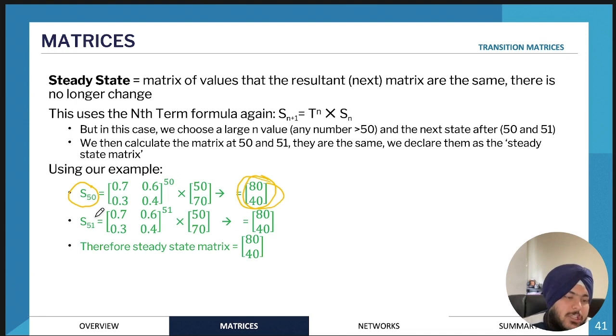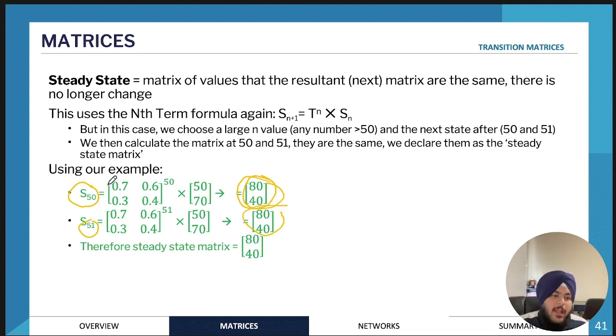Then, to prove that this is the steady state, you would need to find the state matrix on the very next day, the 51st day. If that is the same, that means this is the steady state matrix. So that's essentially how you would prove it.